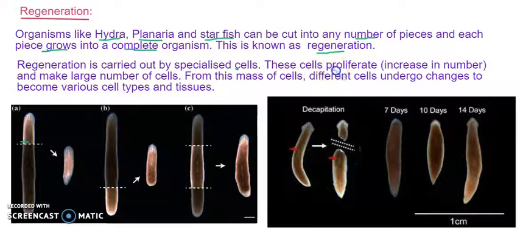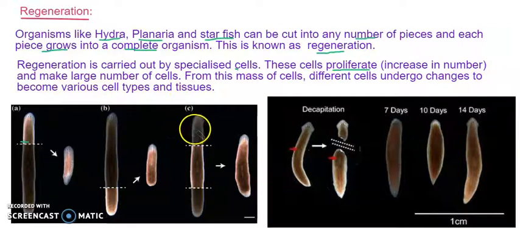These cells proliferate. Proliferate means they increase in number by continuous multiplication and division. So they keep multiplying, and a large mass of cells is formed. This mass of cells will group again into different forms, and different cells undergo changes. The group of cells will undergo changes to become various cell types and tissues.